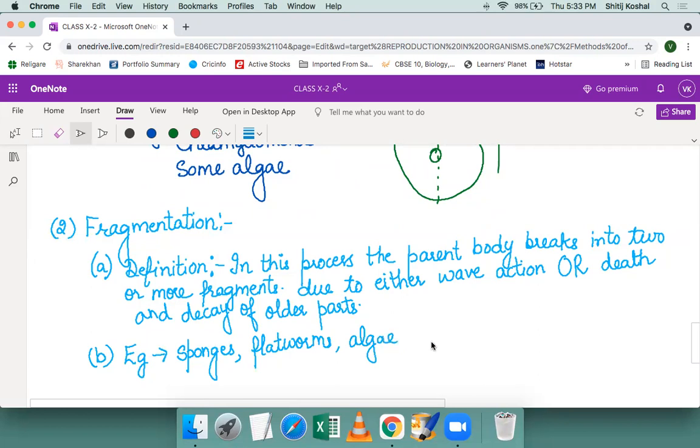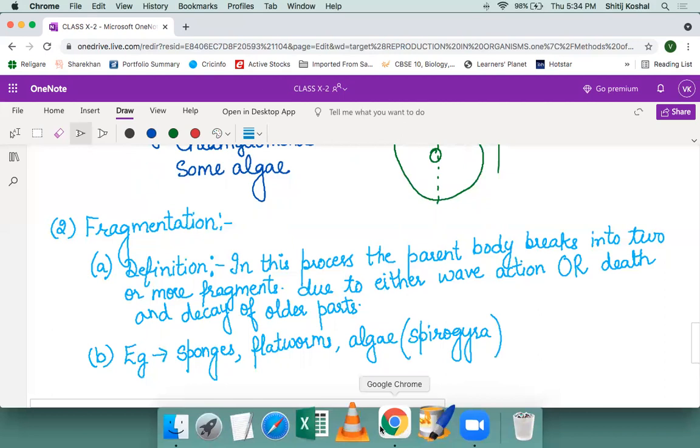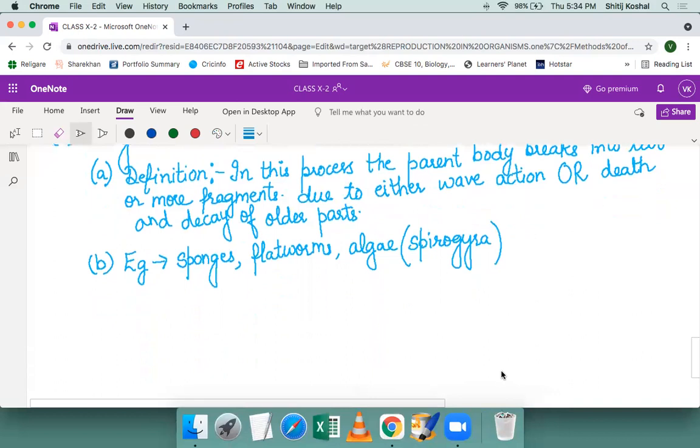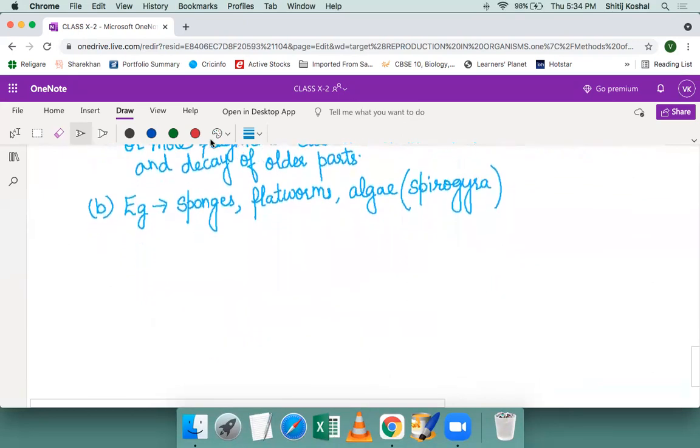A very good example to explain this process is the alga Spirogyra. But before we start with the process of fragmentation in Spirogyra, you should know the body structure of a Spirogyra, and it also comes to label in the exams. So I'm going to draw the structure of a Spirogyra first, and then I will label it. A process you have already understood.